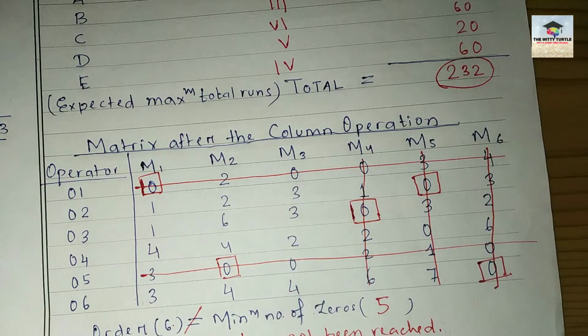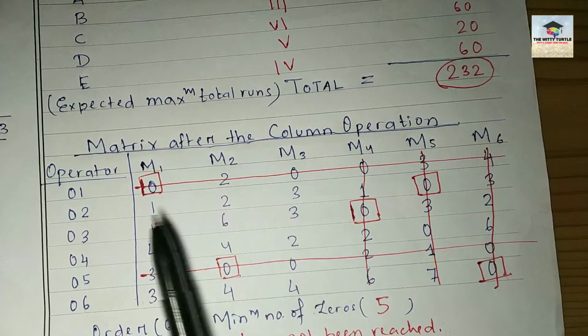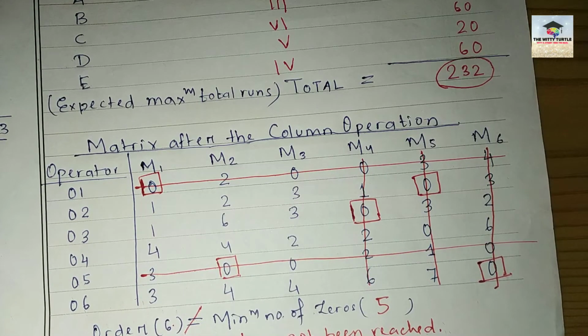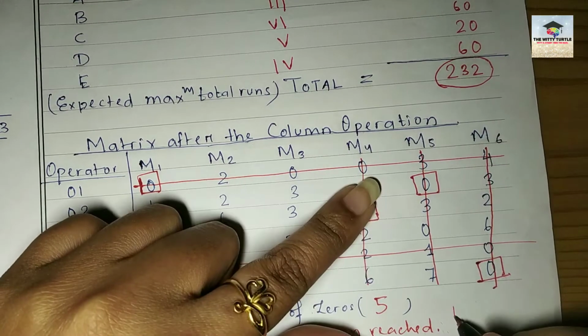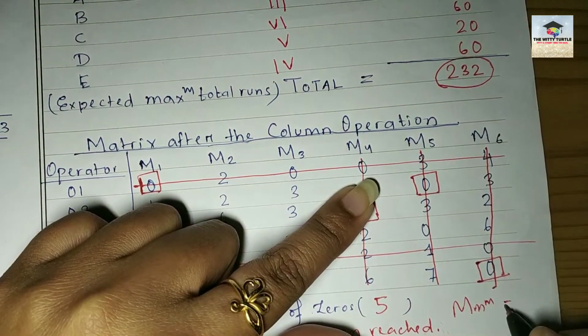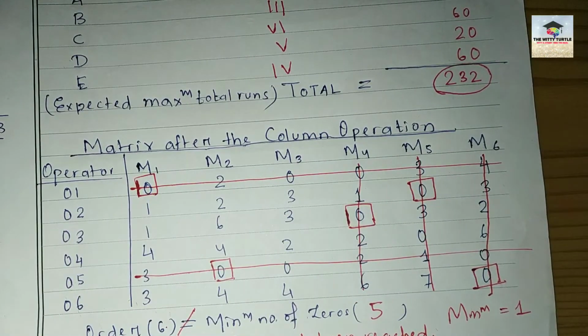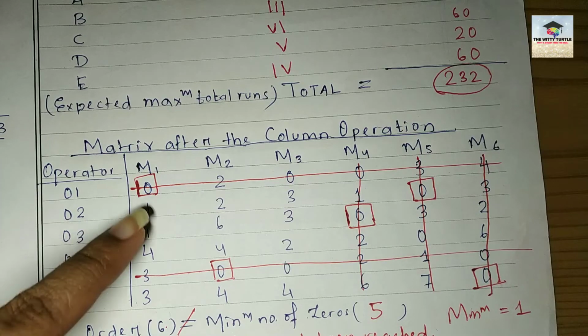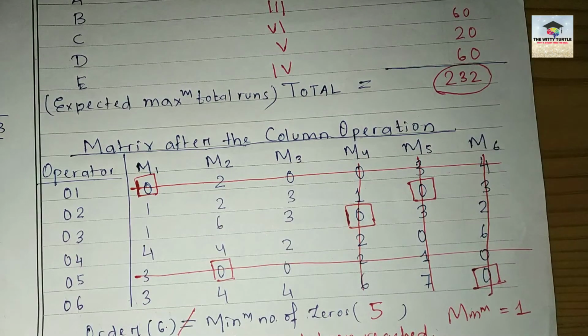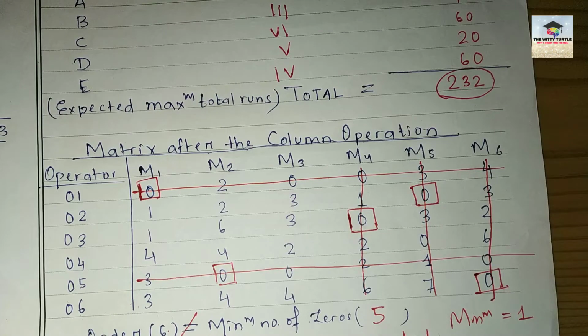Now what will be the next step? Amongst the uncut numbers, you have to find out the minimum number. So there are how many uncut numbers? 6 plus 3, 9. So the minimum number is 1, right? Minimum number is 1. So what do you need to do now? Now you have to deduct 1 from all the numbers which are not yet cut, right? From all the numbers which are not yet cut. And along with that, you also need to add 1 to those numbers where the intersection is happening, where a plus sign is forming.